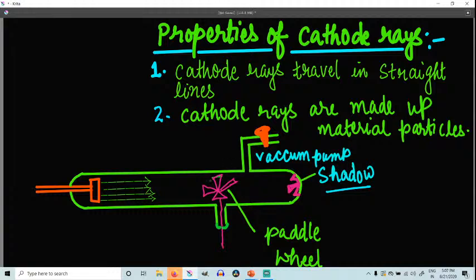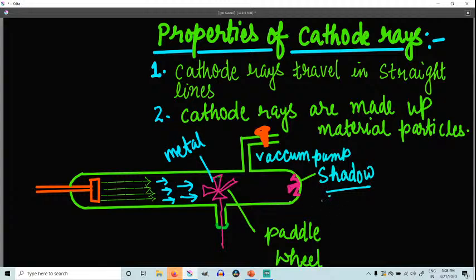Likewise, if you keep a metal cross in the path, since the rays are traveling in a straight line and the cross is an opaque object, they are going to cast a shadow. So we can see the sharp shadow of the object at the back of the discharge tube.